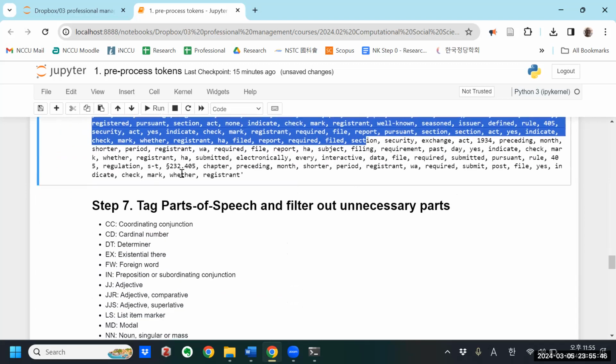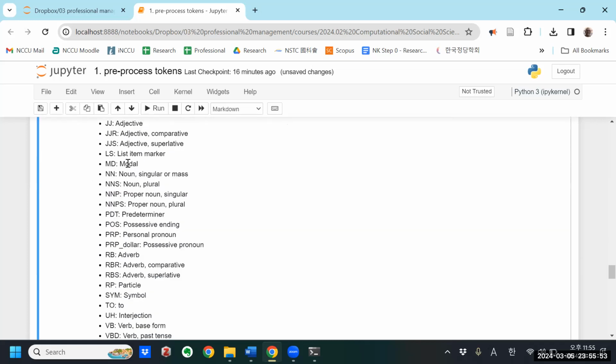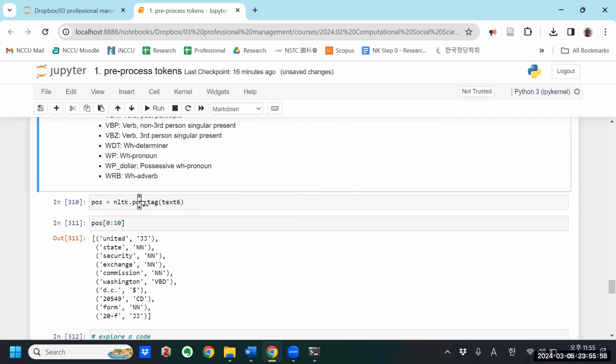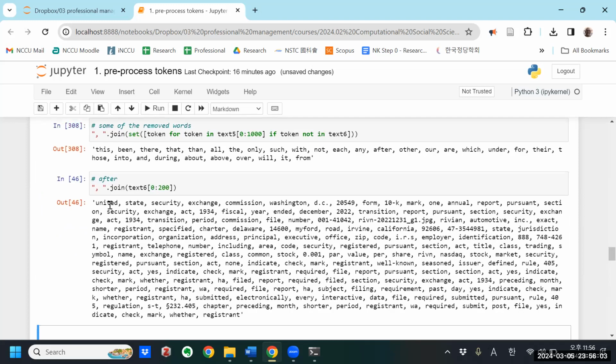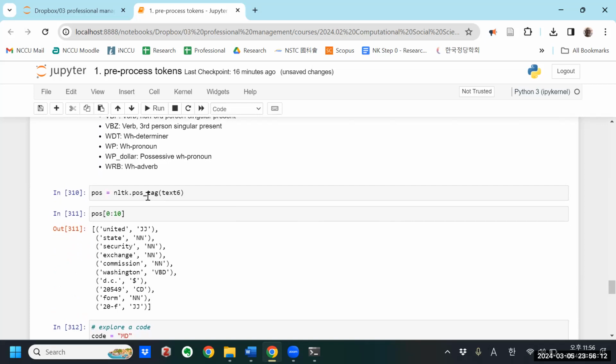Okay, lastly, I can do parts of speech and filter out any unnecessary parts. So this is the list of the parts of speech in the Python library. First, what I'm going to do is tag every token here as a part of speech, right? United States Security Exchange Commission. If I run this parts of speech tagger on text 6, I'll save that as POS, parts of speech.